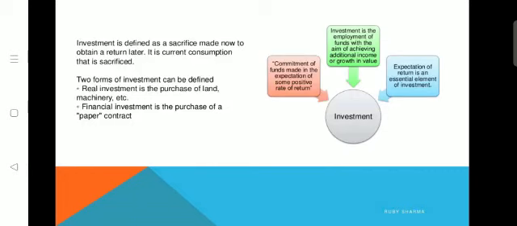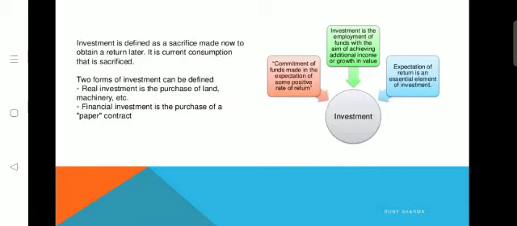Investment is nothing but holding financial resources. You can use those financial resources for your consumption, or you can sacrifice them for a future period, for the earning of some returns in the future period. The thing you have sacrificed is then employed to earn profit in the future period. That is known as investment.